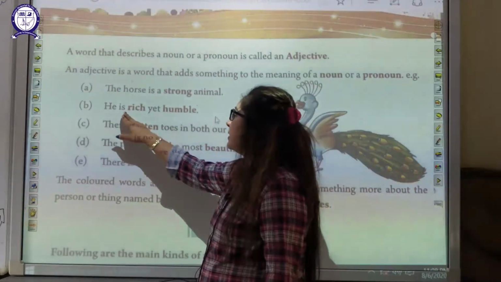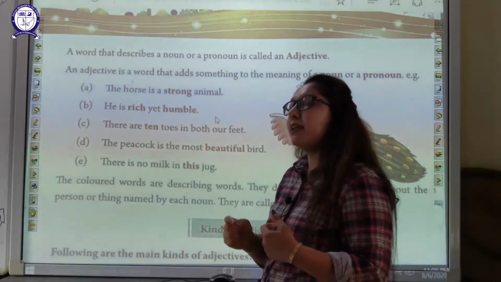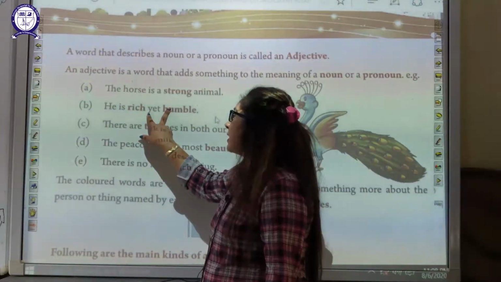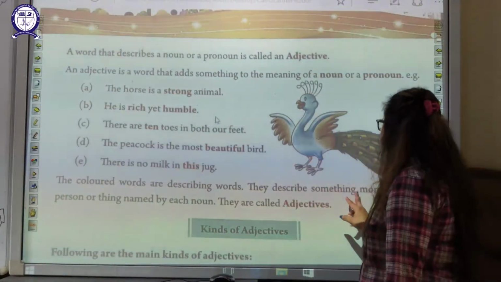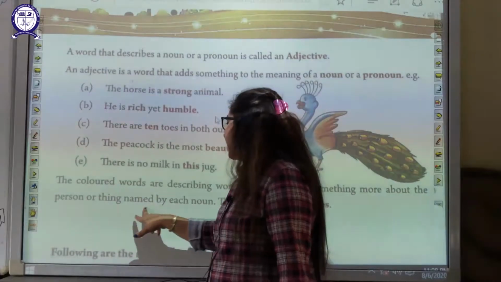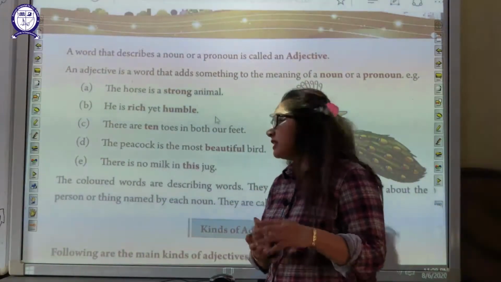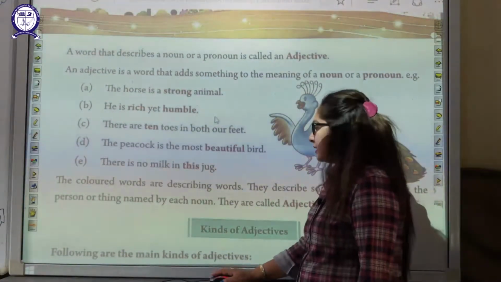So he is rich yet humble. So that person is rich but humble. Here there are two describing words, rich and humble. This describes something more about the person or thing named by each noun. So they are known as adjectives.